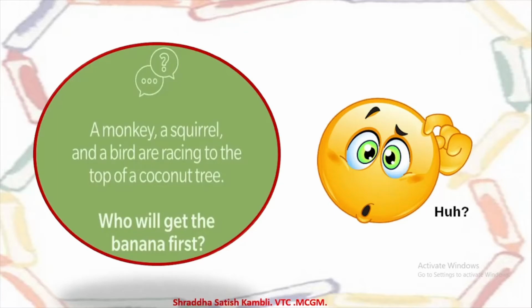So here there is no answer which is hidden inside the words. It is simple observation and common sense. Okay? Read the question again. A monkey, a squirrel, and a bird are racing to the top of a coconut tree. They are racing where? They are climbing on top of a coconut tree. And the question is, who will get the banana first? So now when they are climbing a coconut tree, will they be able to go and pluck a banana there from the top? No. So the answer is very obvious here. What? They're climbing a coconut tree. They will never get a banana there on top of the coconut tree.